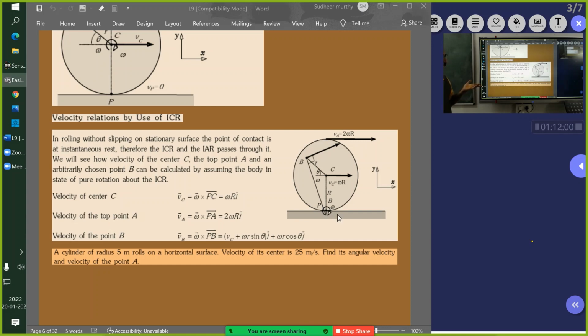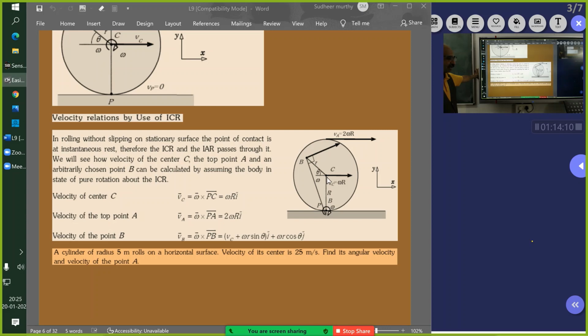All these lines move with the same omega. If you multiply it by the distance from this point, it will give you a value. For that value, you draw a line perpendicular with an arrowhead, proportional to omega. You get the absolute velocity of any point on this body which is rolling. Life is so simple. With respect to this point, you are going to get the absolute velocity.